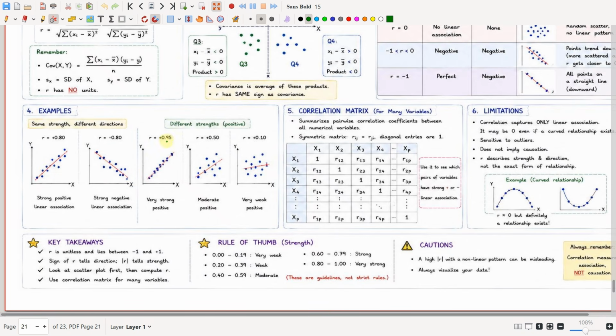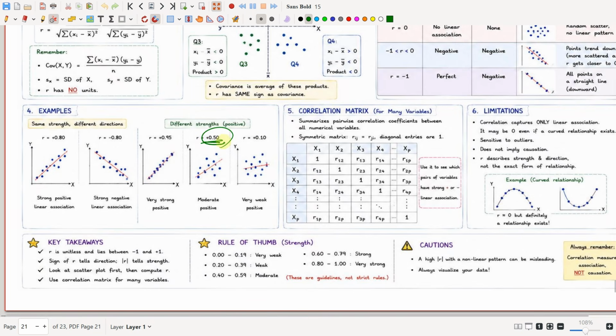Here the r values are 0.80, with some points scattered here and there. But here it is very close to positive 1, so you have an upward trend where the points lie on a straight line.